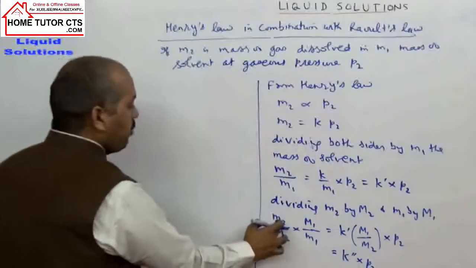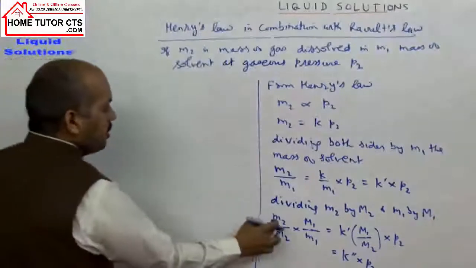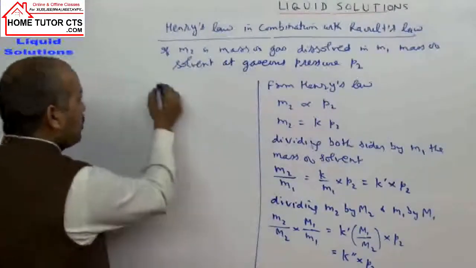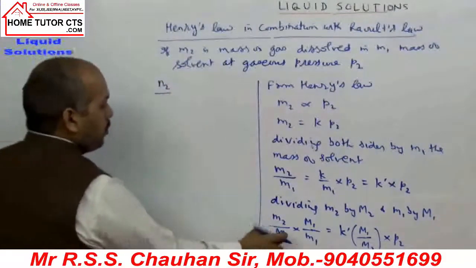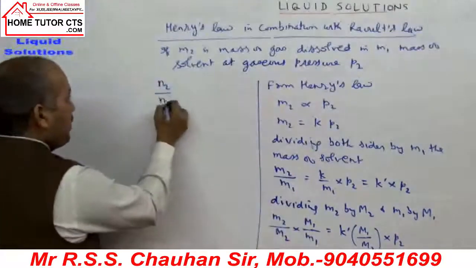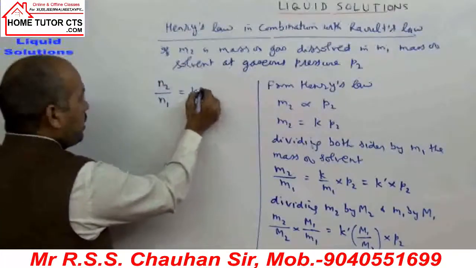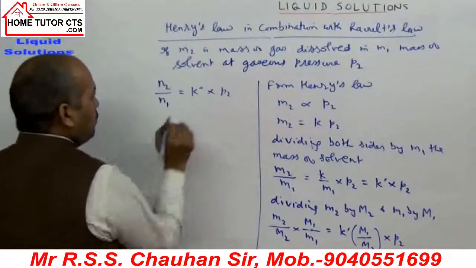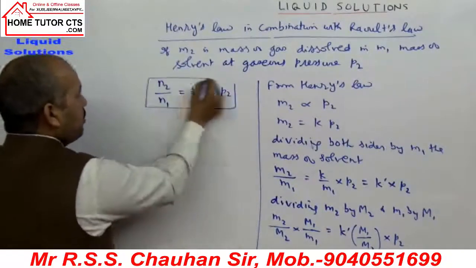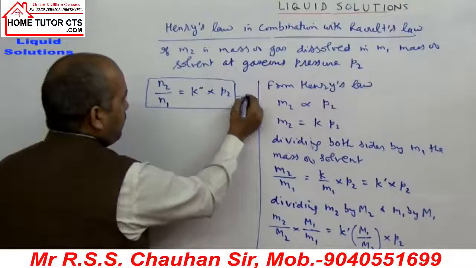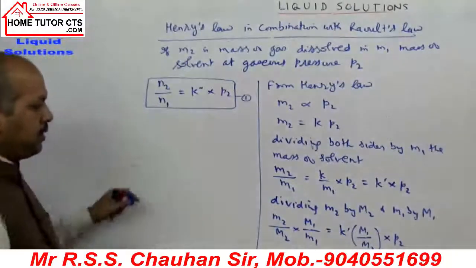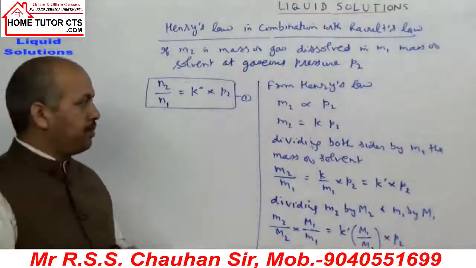And what is M2 by M1? Weight upon molar weight is moles. So N2 by N1 is equal to K double dash into P2. I can write this as equation number 1.